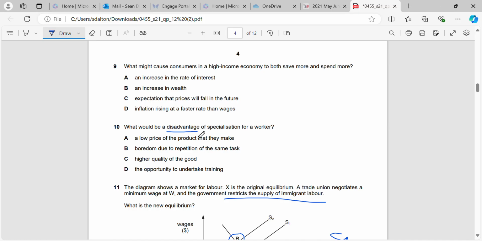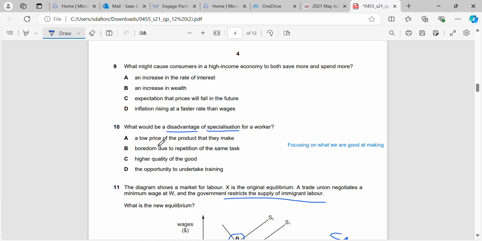Okay, question 10. What would be a disadvantage of specialization for a worker? So let's remember what specialization is first. Specialization is where basically we're focusing on what we are good at making, right? So we are better at making a particular good or service than another country or another firm, for example, and we can make it using our resources more efficiently than other firms or other countries can. Okay, now worker specialization is where they're going to focus on doing one thing, and they're going to get really good at that one thing.